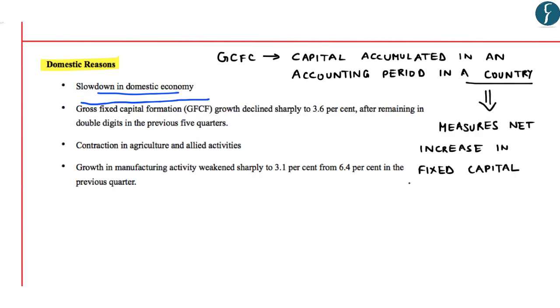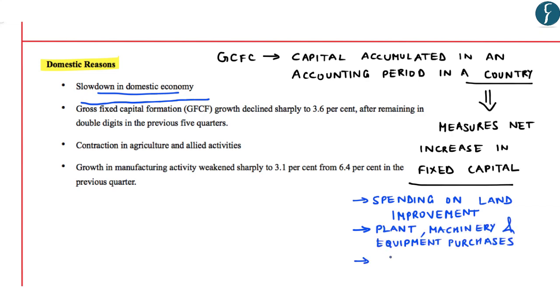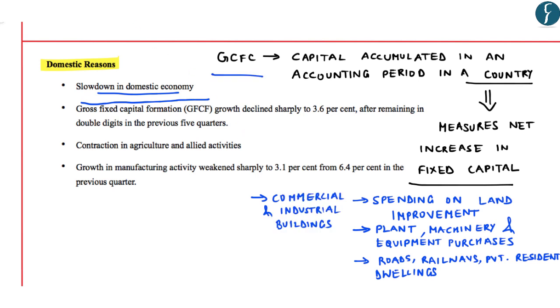Now fixed capital includes spending on land improvements, spending on plant, machinery and equipment purchases, construction of roads, railways, construction of private resident dwellings, as well as construction of commercial and industrial buildings. So these can be said to be a part of gross fixed capital formation.